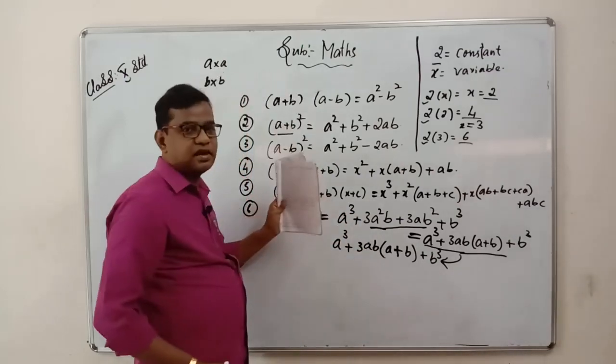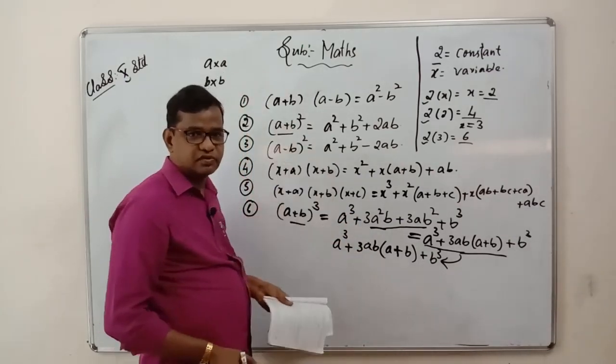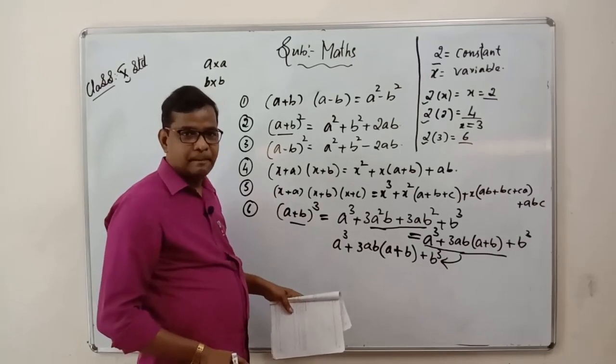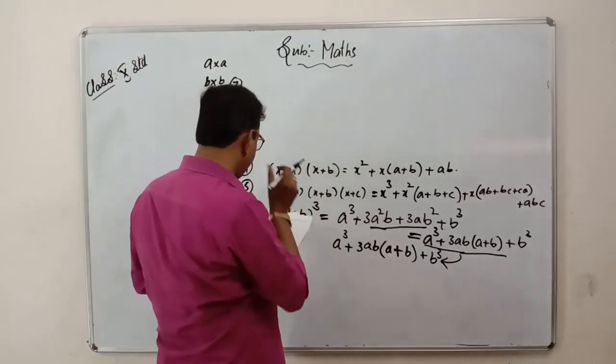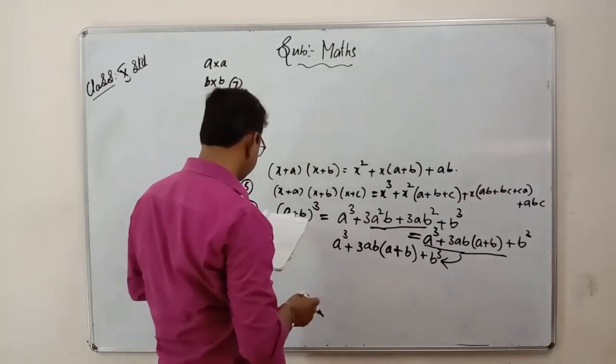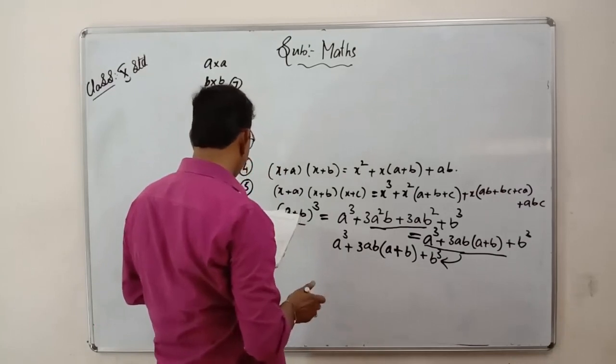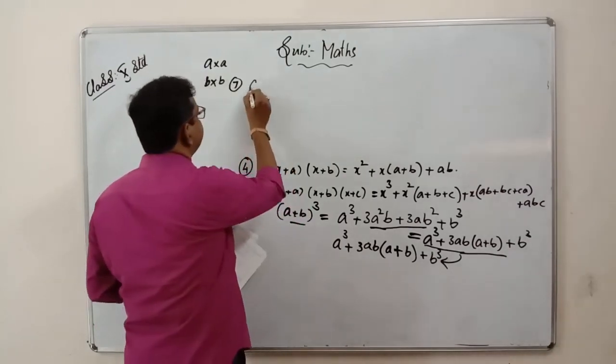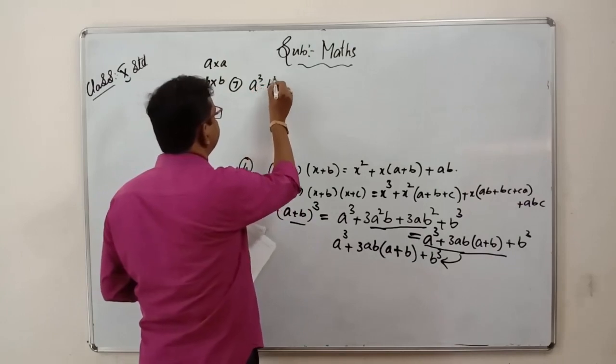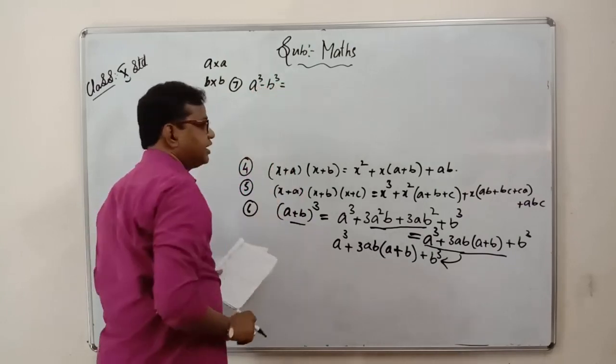Can I erase the first one? I have already copied. I think you have copied the first one. A plus b whole cube is over. A cube minus b cube. So what is a cube minus b cube?